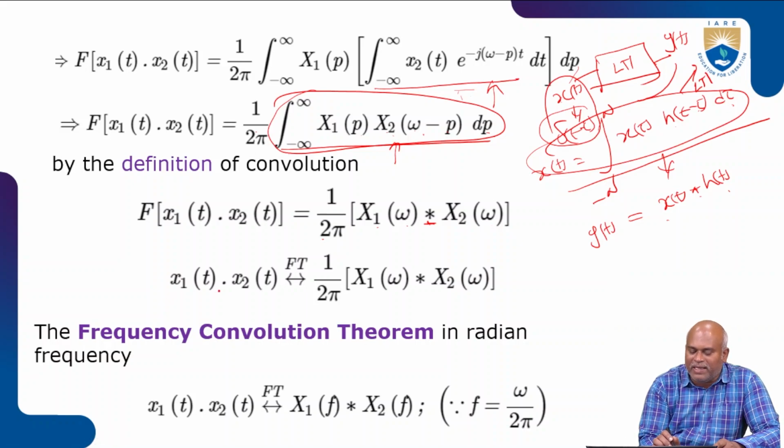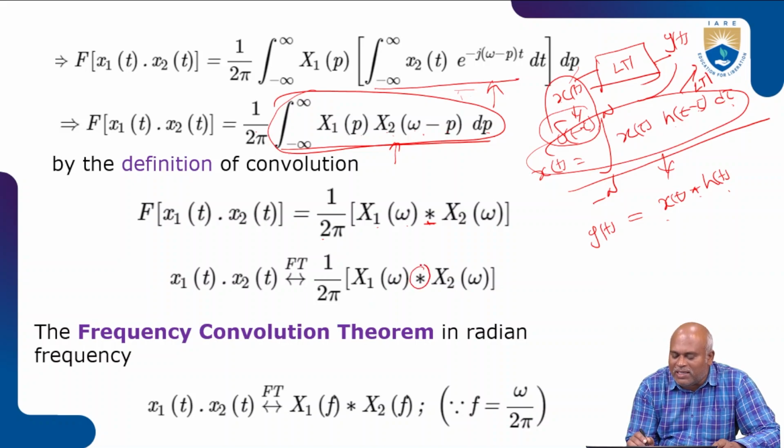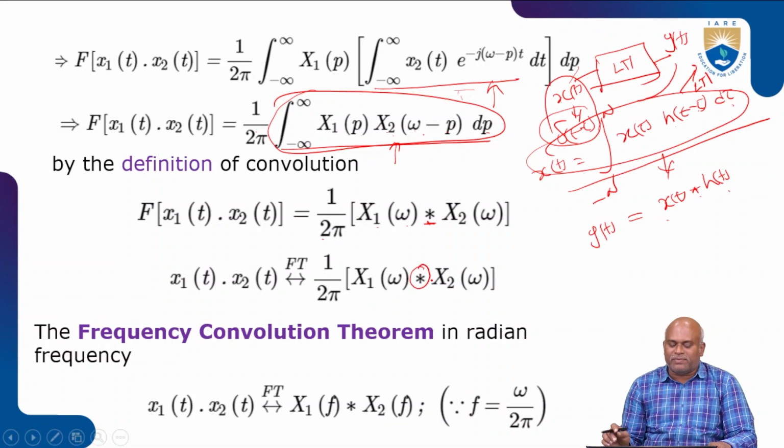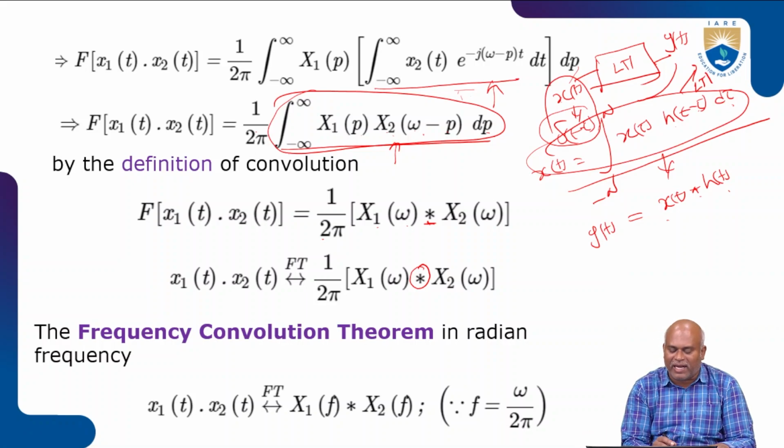Then the Fourier transform of x1 of t into x2 of t is 1 by 2 pi x1 of omega convolution x2 of omega. So the frequency convolution theorem in radian frequency: x1 of t into x2 of t in the time domain.